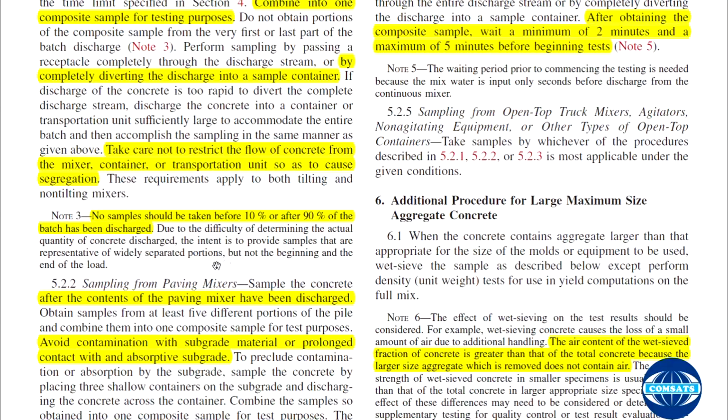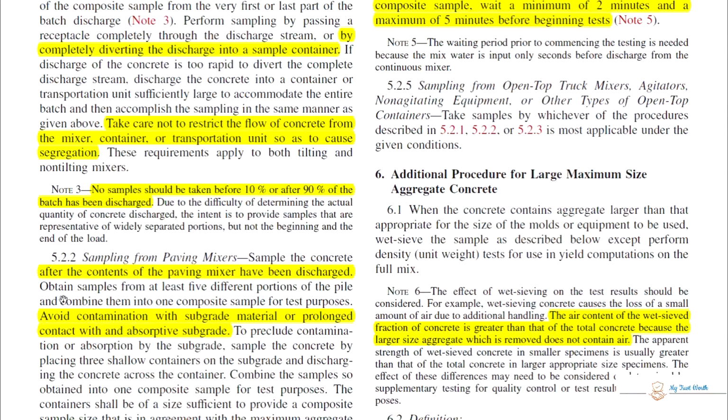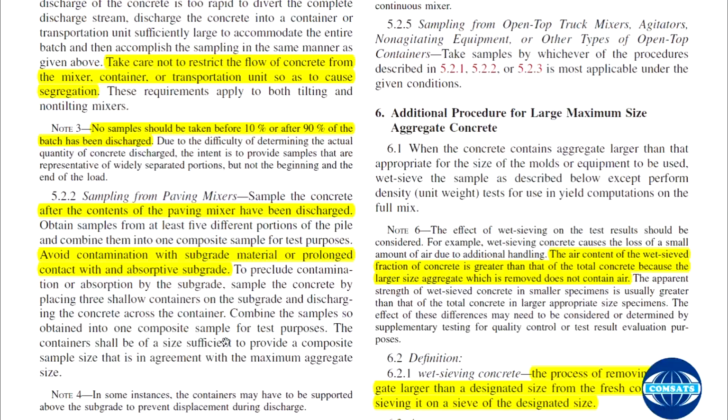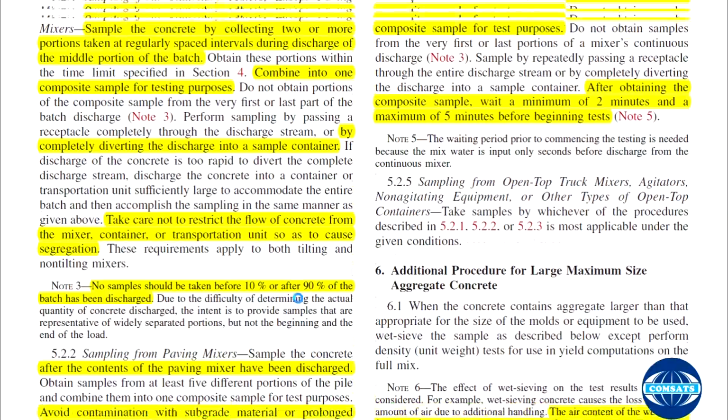So you know that a paving mixer is equipment used for concreting pavements. Sample the concrete after the contents of the paving mixer have been discharged. When that is discharged, you should obtain samples from at least 5 different portions of the pile and combine them into one composite sample for testing purposes. Avoid contamination with the subgrade material or prolonged contact with an absorptive subgrade. So 5 samples you should take.